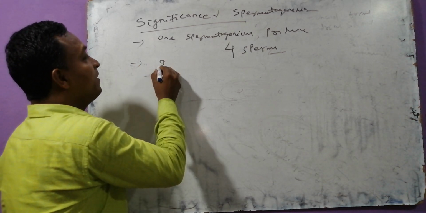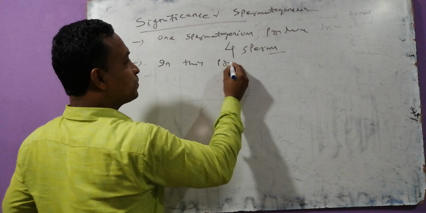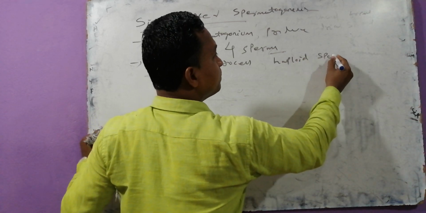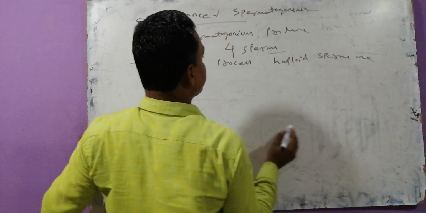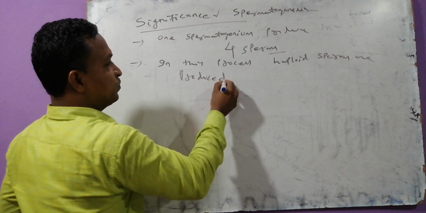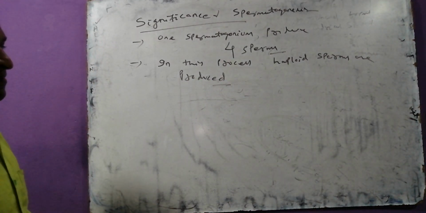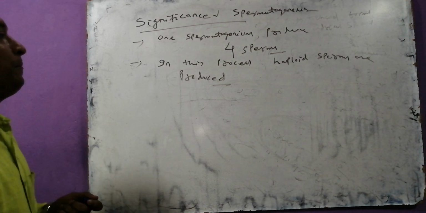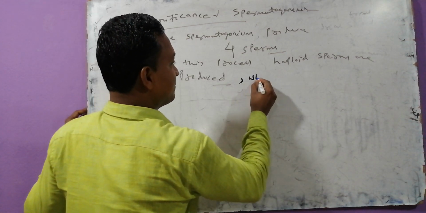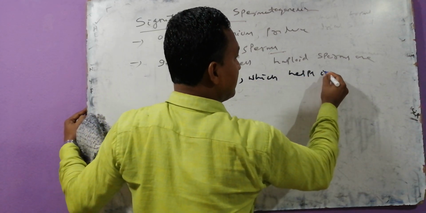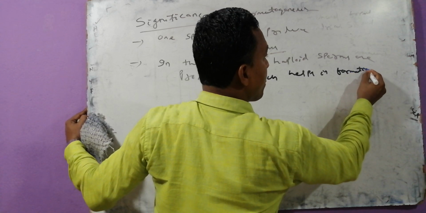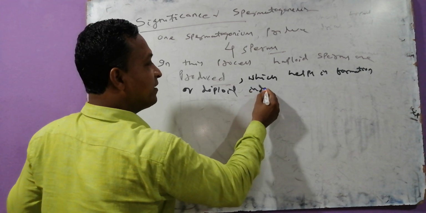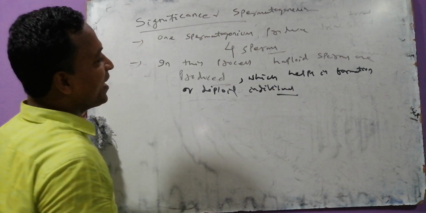Second one. Try to guess, my dear. In this process, haploid sperms are produced, which helps in the formation of diploid individuals.